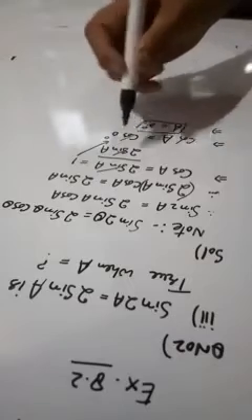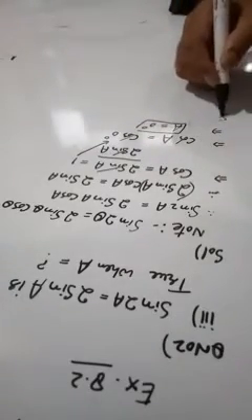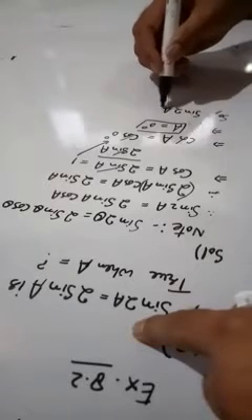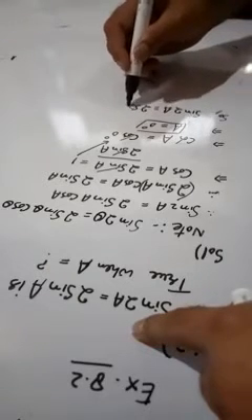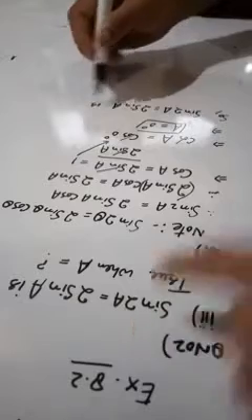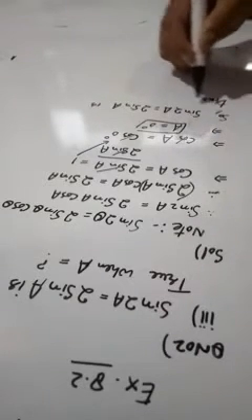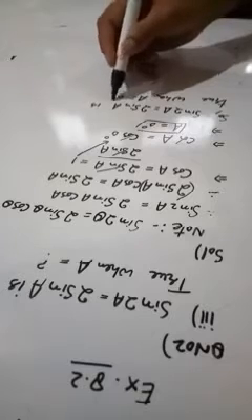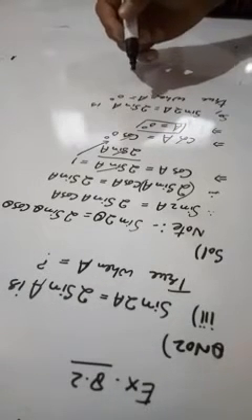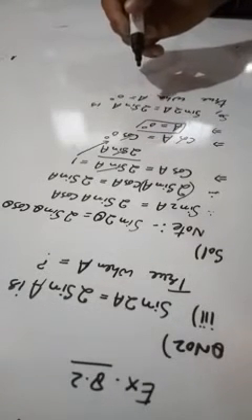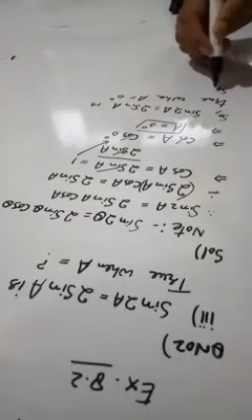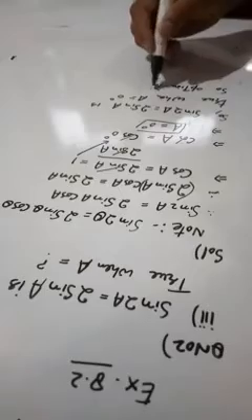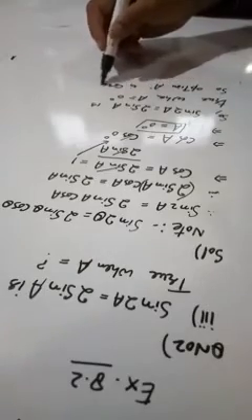So what I get is that this identity sine 2a is equal to twice sine a is true when a is equal to 0 degrees. So from the given options, you can check it is option number A. So option A is correct. Got it?